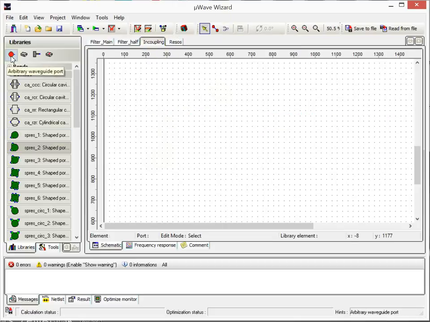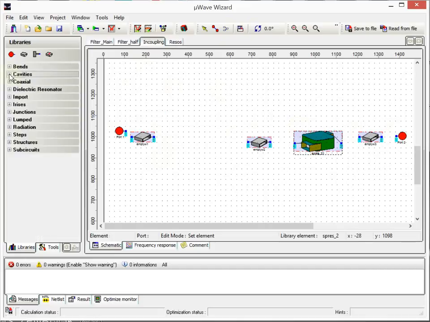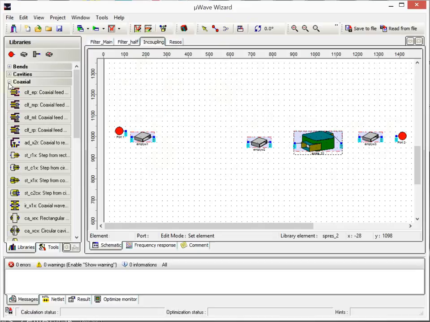Okay, next part. Also two ports. Turn this around. And here I will place two elements as well. So one will be a resonator. And finally I will create a 6-pole filter, and I like to have a coax input for this filter. Here we have it. This is a coax to waveguide probe, electrical.